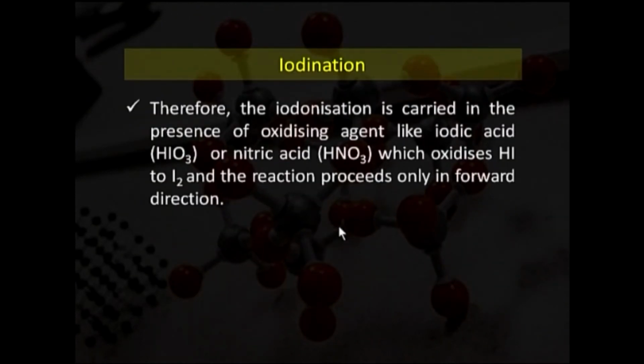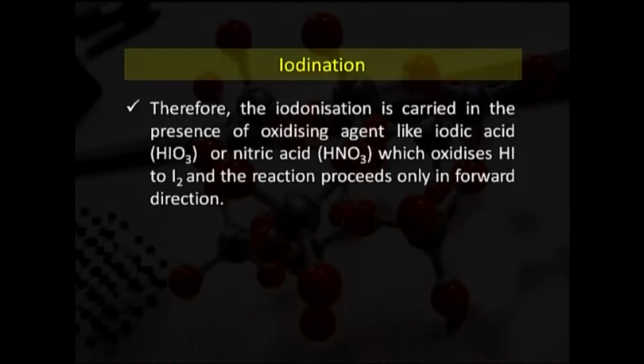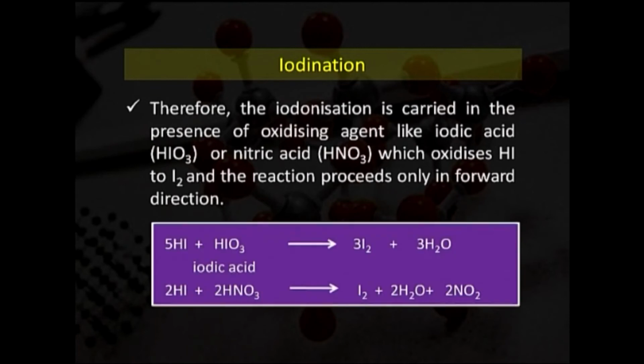Therefore, the iodination is carried out in the presence of an oxidizing agent like iodic acid, that is HIO3, or nitric acid, that is HNO3, which oxidizes HI to I2, and the reaction proceeds only in the forward direction. In the previous reaction, we saw that the reaction was a reversible process, but in this step we are seeing that HI reacting with iodic acid, HIO3, goes only in the forward direction, that is, not in the backward direction.